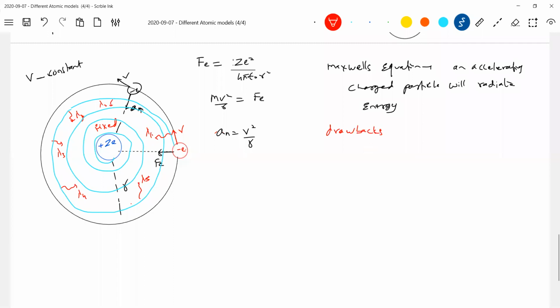Unable to explain the stability of the atom.